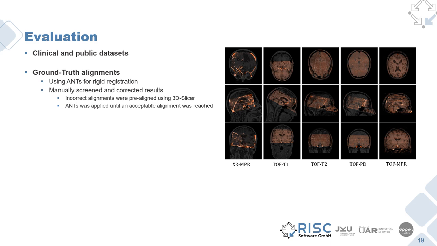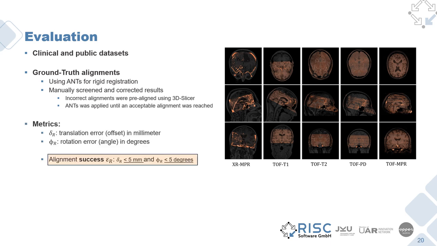The results were manually screened to identify incorrect alignments. For any such case, we used 3D Slicer to manually obtain an initial alignment and again ran ANTS with this input. When necessary, the process was repeated until an acceptable alignment was reached. To the right, we see visualizations of ground truth alignments for different modalities in our evaluation data.